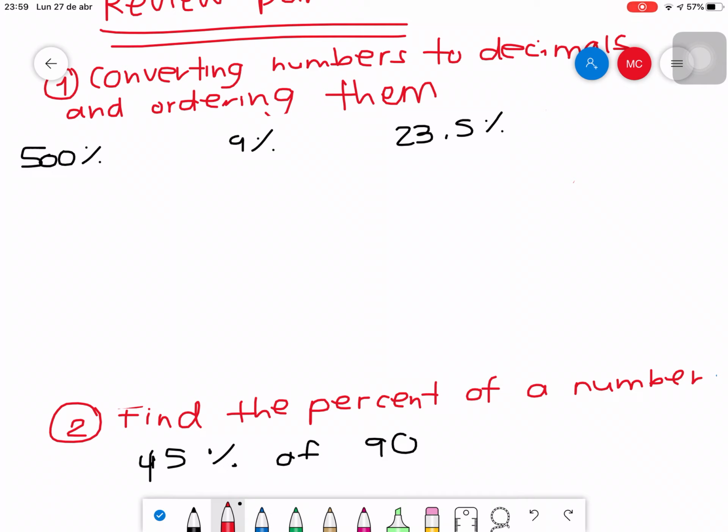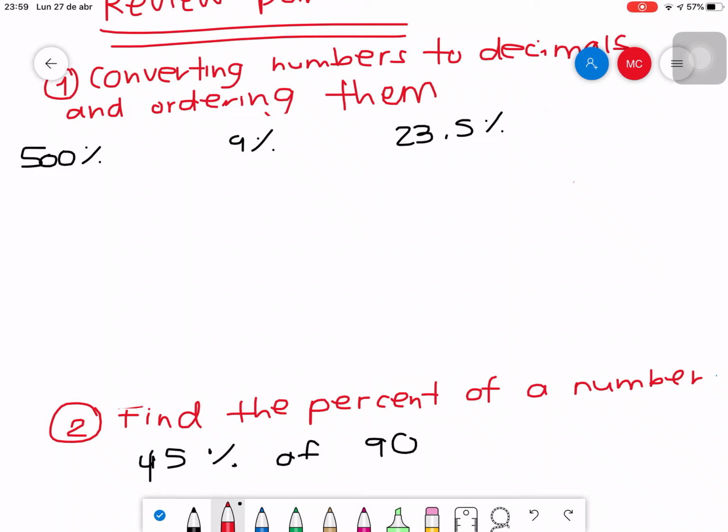Let me tell you first, I already mentioned 2 or 3 weeks ago that my way to do it, or the hack that I recommended you to use, was to move the decimal point every time you want to change a percentage into a decimal.